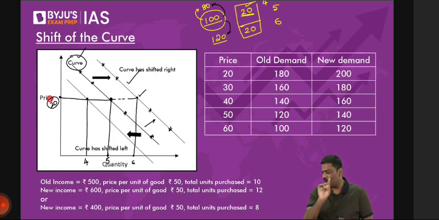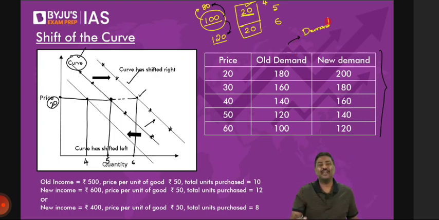This is very important. Now, some of you are telling me, sir, but in the table it is changing, etc. Please understand, this is called as a demand table or demand schedule. I'll be very specific because I know some of you are from economics background. You'll start correcting me. This is called as a demand schedule. What is this idea for demand schedule? And should you remember this for civil services? Absolutely no. The idea for demand schedule is that at different prices, how much is the demand for the product will be calculated. Is it okay?